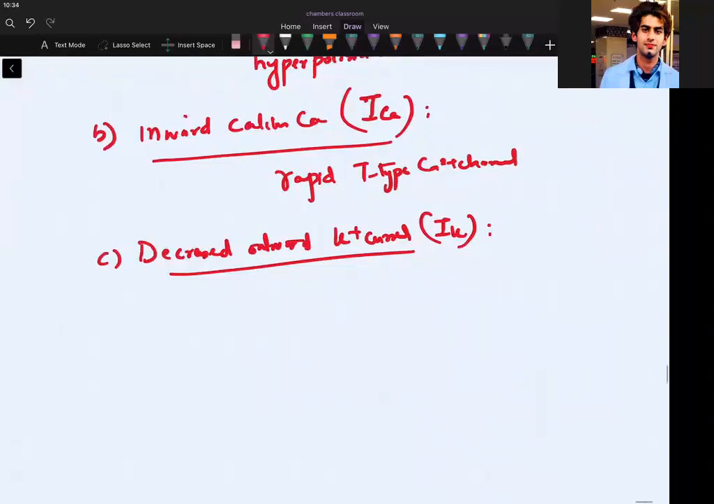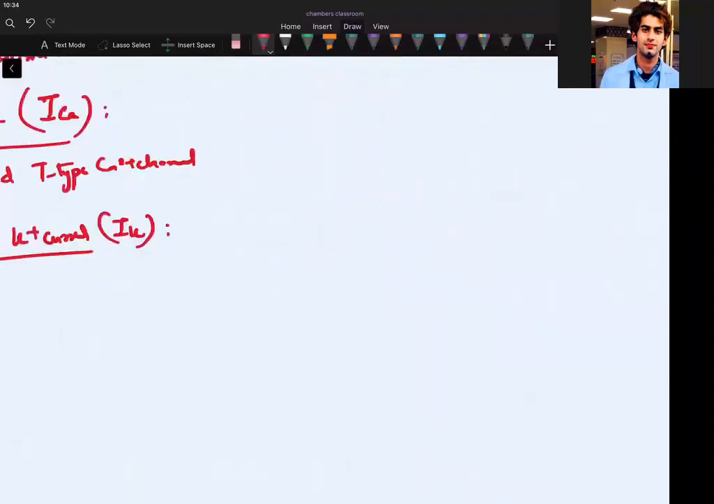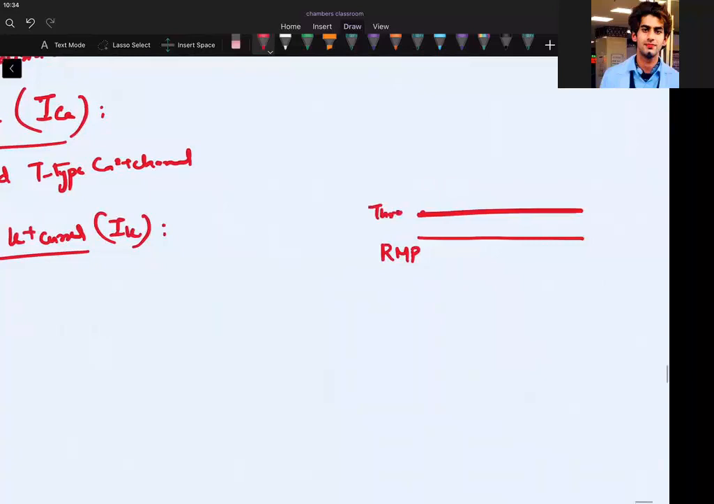Now you tell me, if this is my resting membrane potential and this is my threshold potential, this resting membrane potential was, for example, I'm giving you -90.